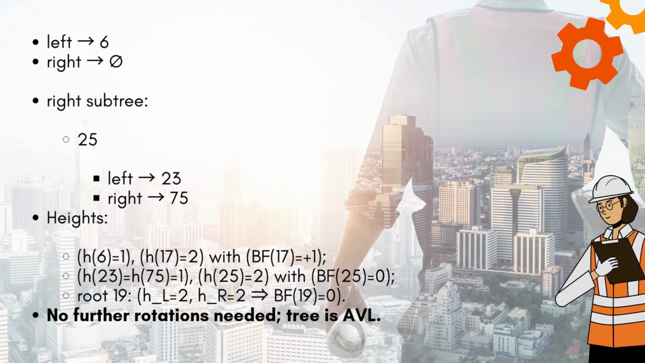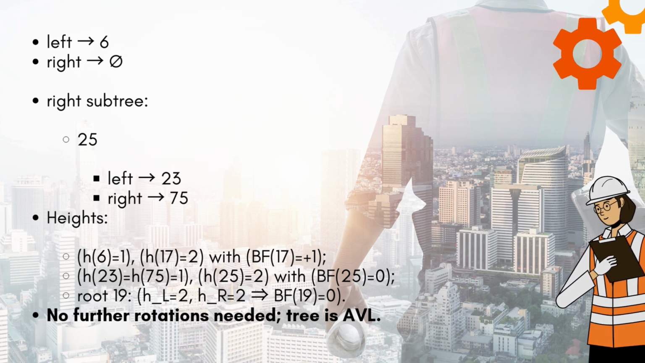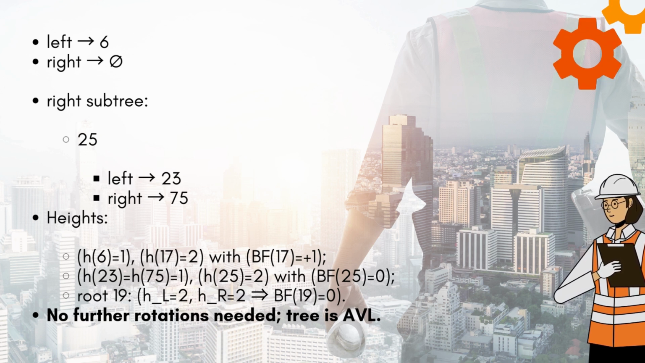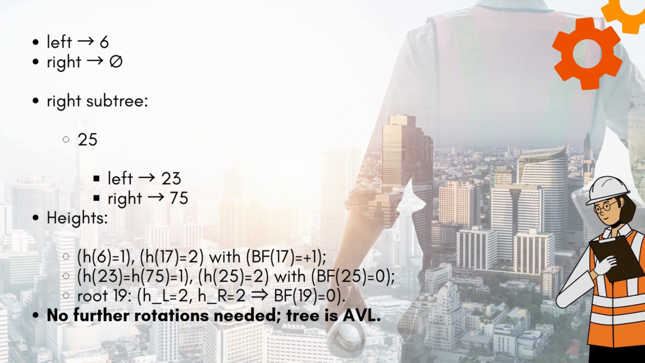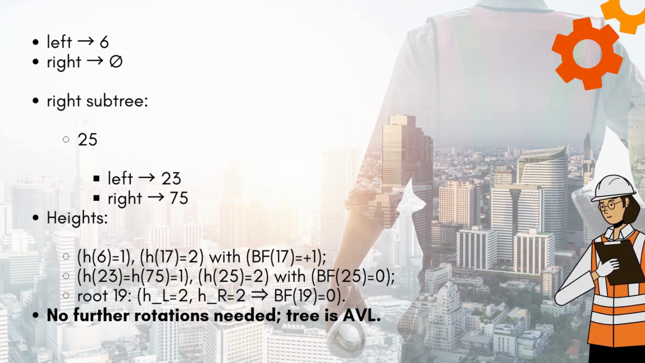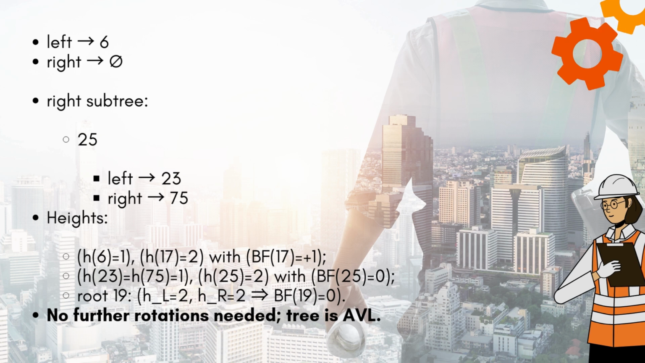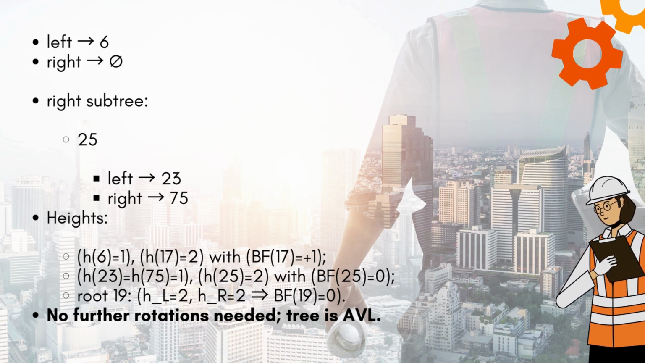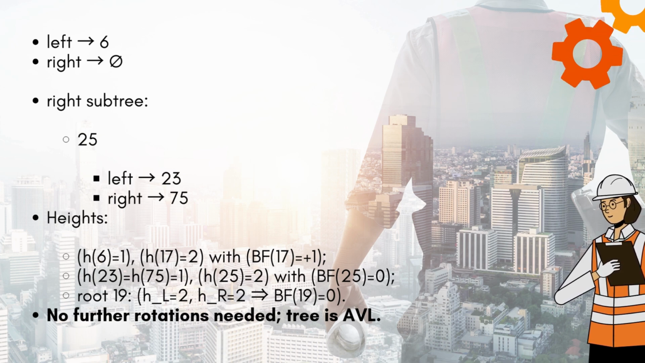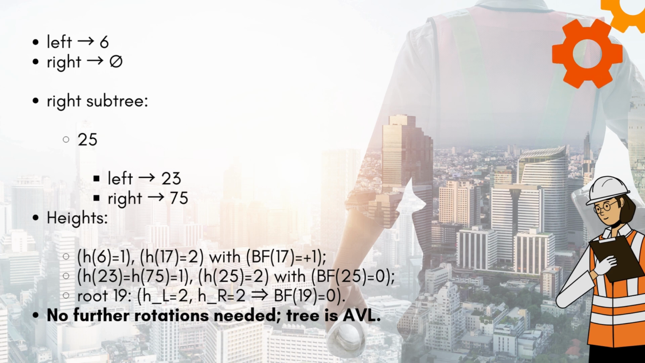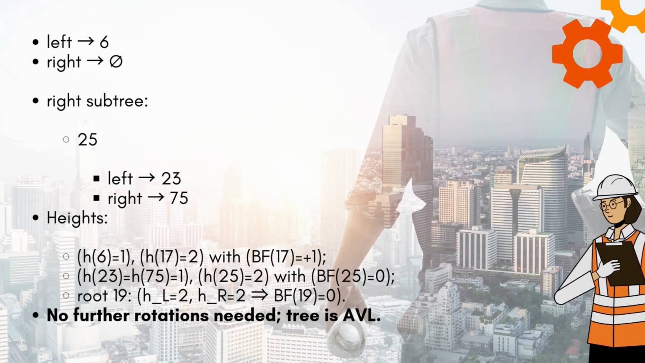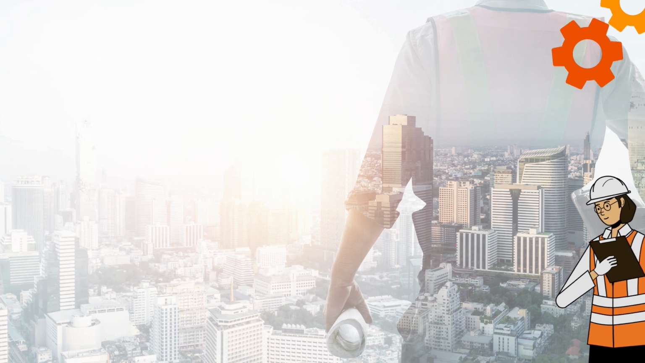Heights: H of 6 equals 1. H of 17 equals 2, with BF of 17 equals +1. H of 23 equals H of 75 equals 1. H of 25 equals 2, with BF of 25 equals 0. Root 19: HL equals 2, HR equals 2, BF of 19 equals 0. No further rotations needed. Tree is AVL.